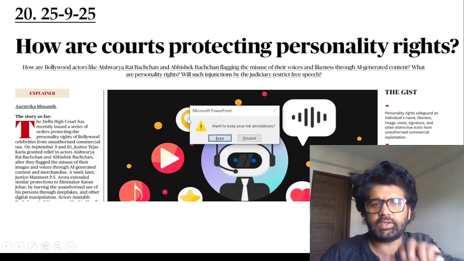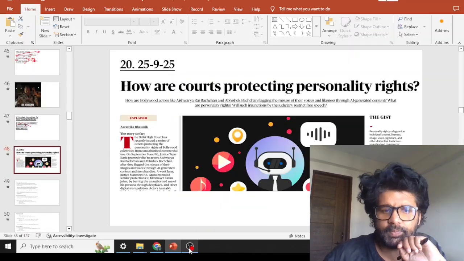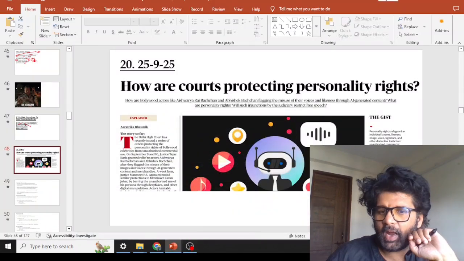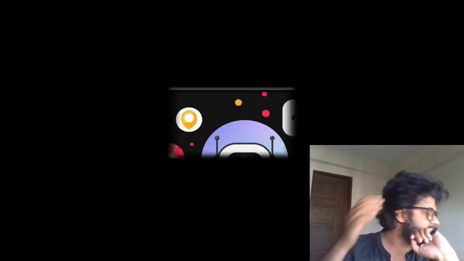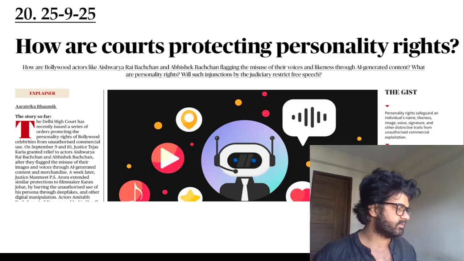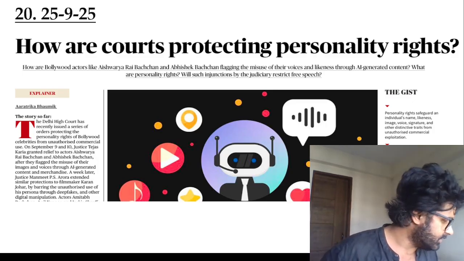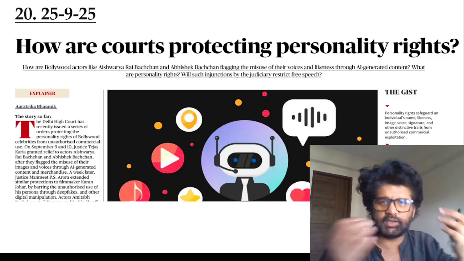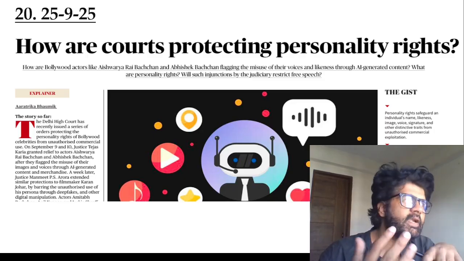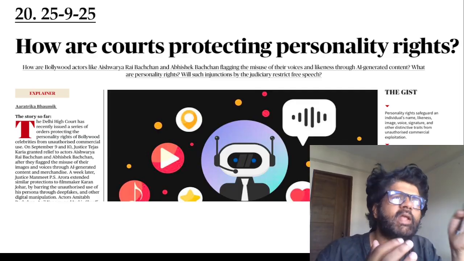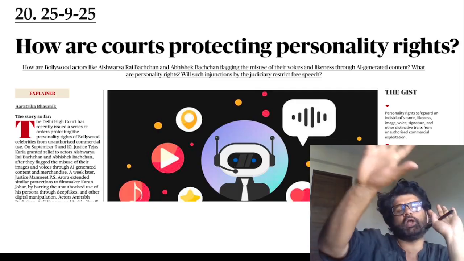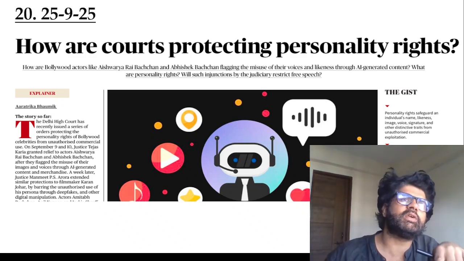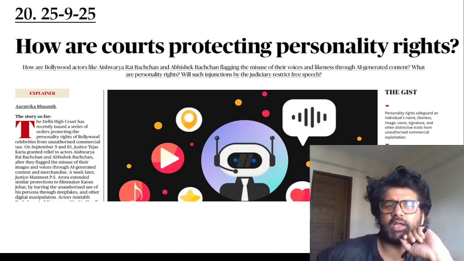Next article, Article 20: How are courts protecting personality rights? Do we have a single act dealing with personality rights? Personality rights mean what? Currently we see images where Shah Rukh Khan and Madhuri Dixit are doing something, created by deepfake. Deepfake is what? Somebody else is doing it, but your face has been projected on that. So these things are happening, and that's what necessitates personality rights protection.